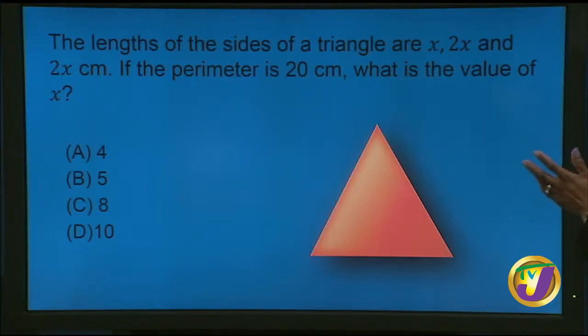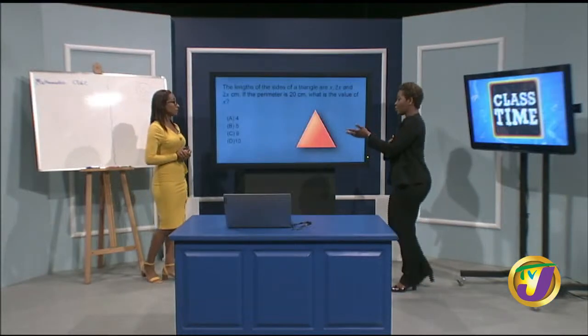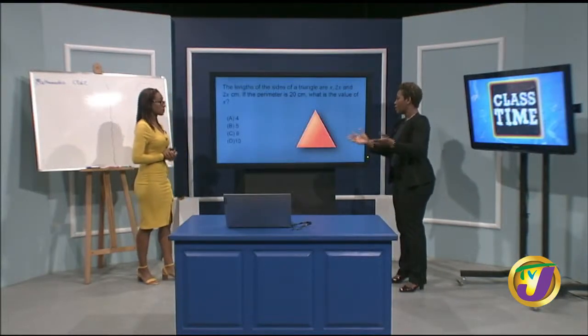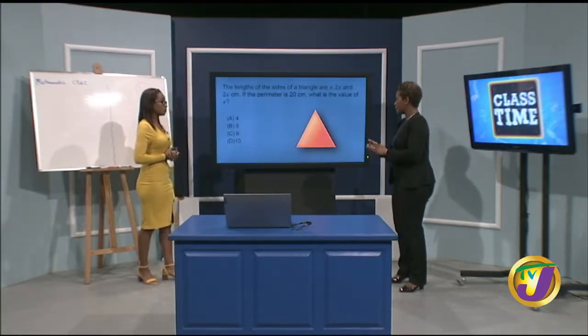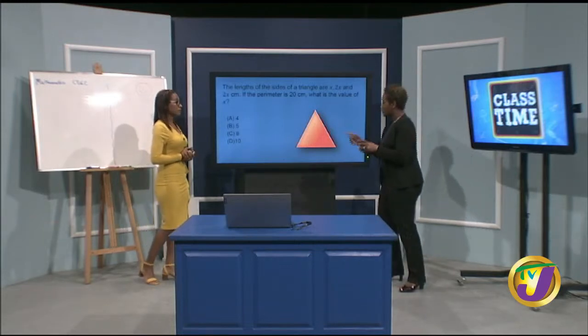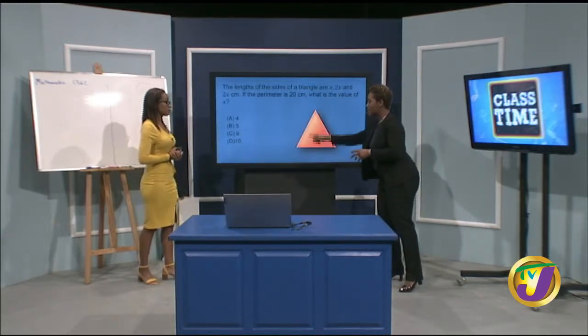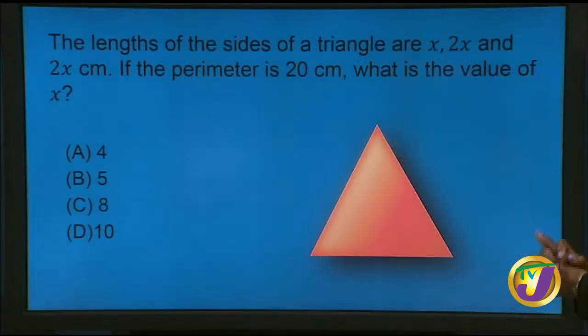So here we are, again, perimeter. Another key term that you have to understand before you come in here. What does perimeter mean? We're talking about all those sides. If you were to add up all those sides, we're talking about the distance around the boundary of the shape, right? That total distance on the boundary of the shape.